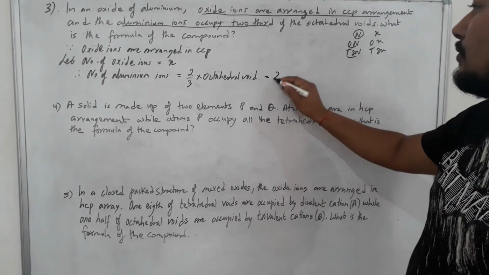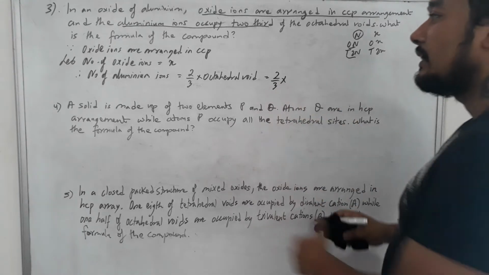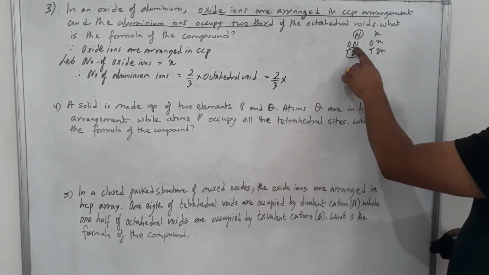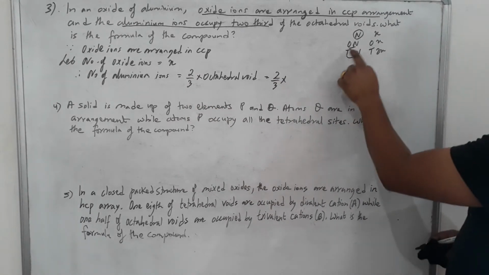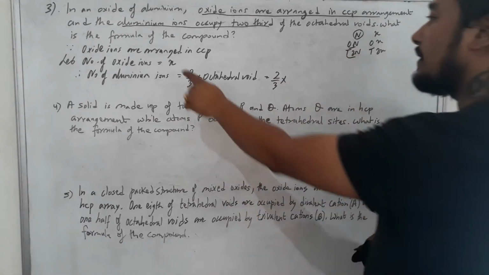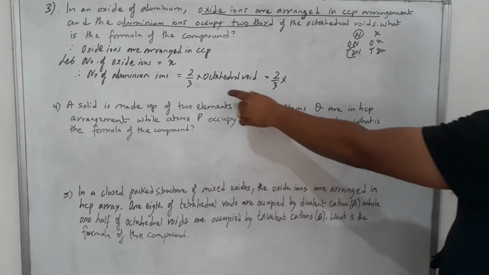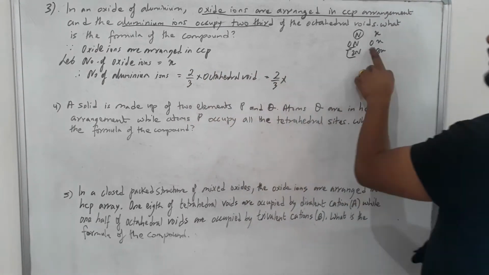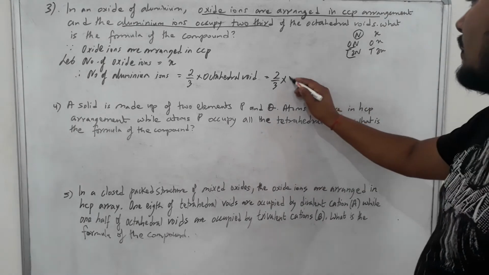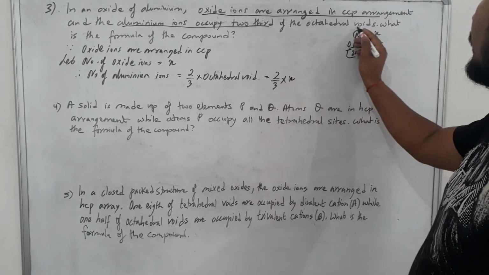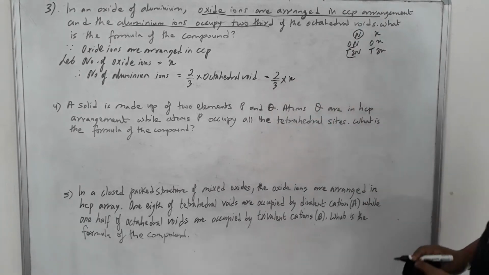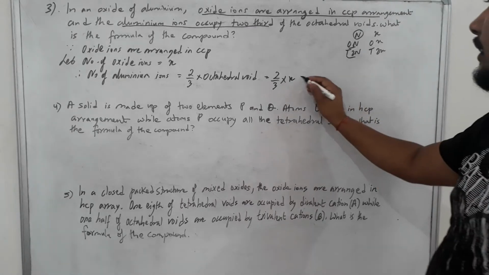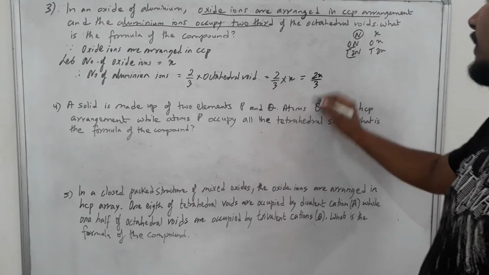If it was mentioned as tetrahedral void, it would have been 2x, students. Now when you do so, you get 2x/3.